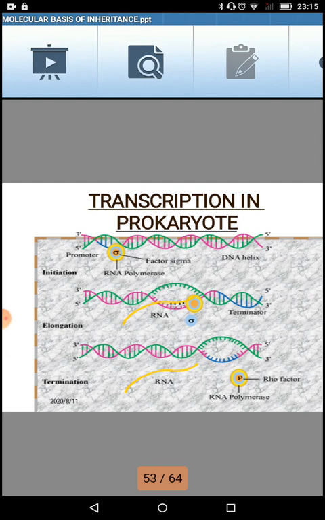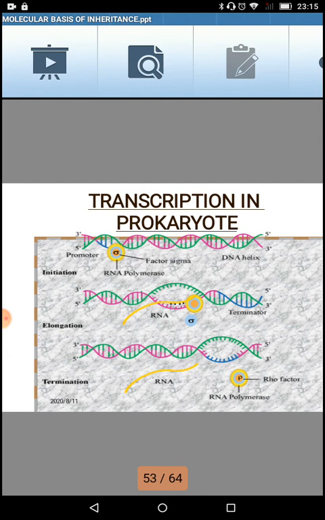Translation is the process in which the messenger RNA attaches itself to the ribosome, and the formation of the protein chain occurs. So in prokaryotes, both transcription and translation are coupled together and happen in the cytosol.